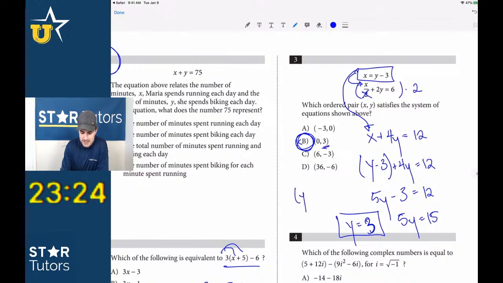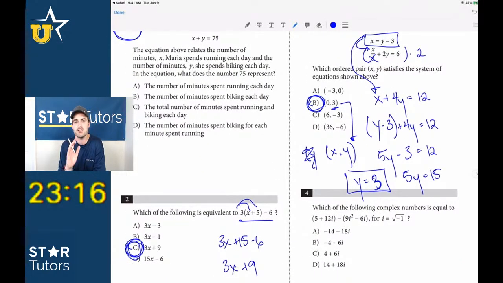That's the only one that has y equal to 3 in the XY coordinate. So we don't have to do anything else. I encourage you guys, after you're done with one step of any question, look at the answer choices, because you'll find that a lot of the time you get it right by default.